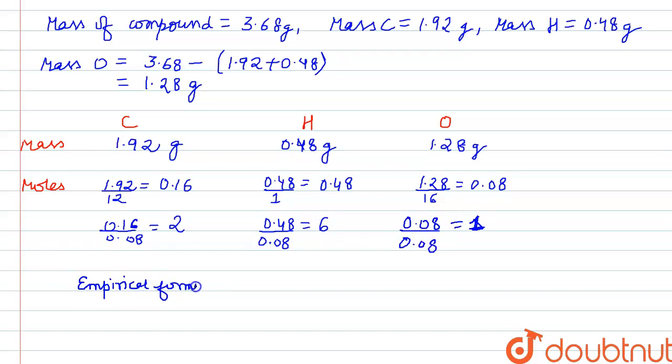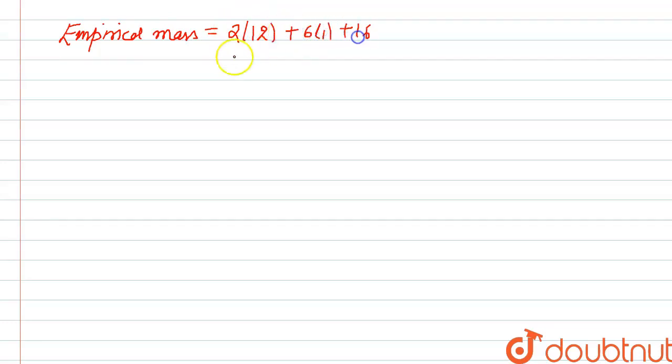So now let's write the empirical formula, which will be equal to C2H6O. Then let's calculate the empirical mass of the compound, which will be equal to twice into molar mass of carbon, so it will be twice of 12, plus 6 into molar mass of hydrogen, 6 into 1 plus 16, which is molar mass of oxygen. This will come out to be 46 grams.